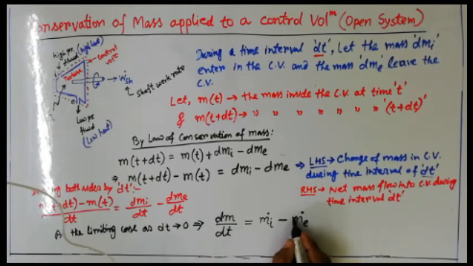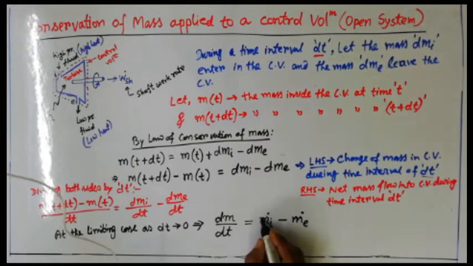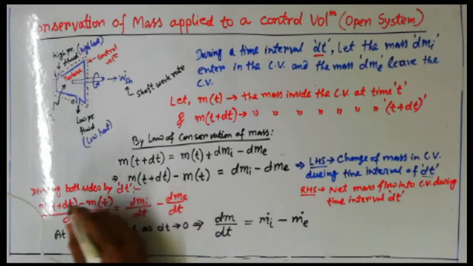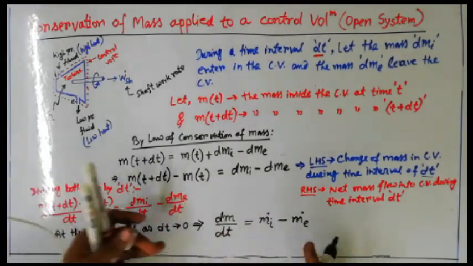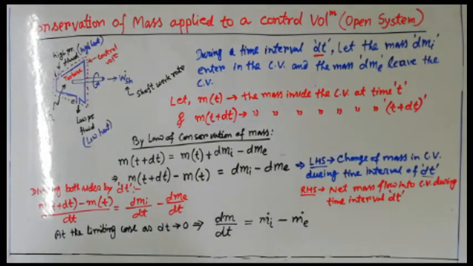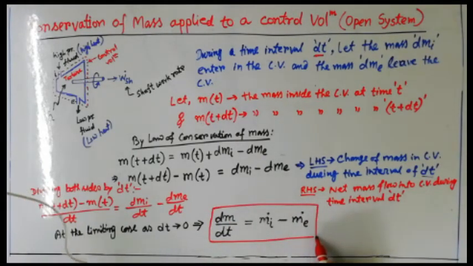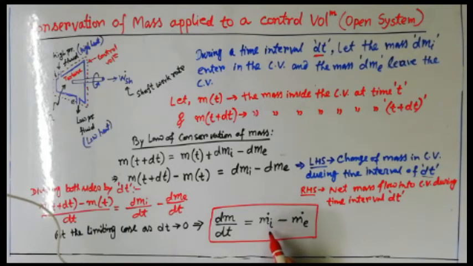Same principle. On this particular equation, if we put dt tends to 0 at the limiting case, then this whole equation is converted like this. And that is the equation we have to keep in our mind: the change of mass for this control volume with respect to time, dm/dt, is nothing but equal to mass flow rate inlet, m dot i, minus mass flow rate exit, m dot e. That is the final equation we are developing.